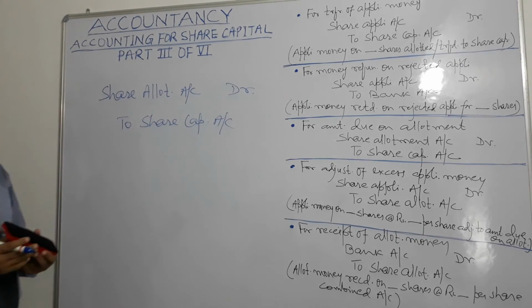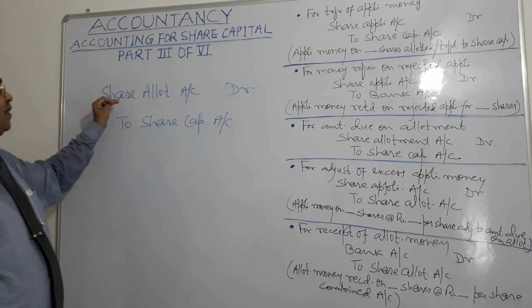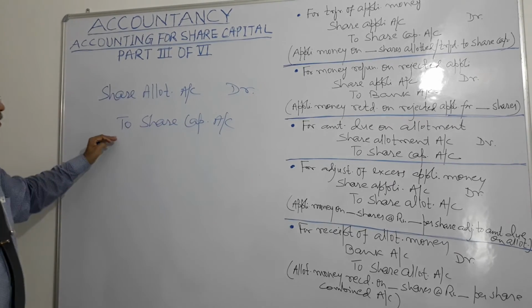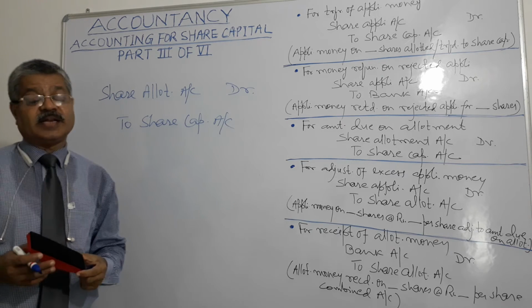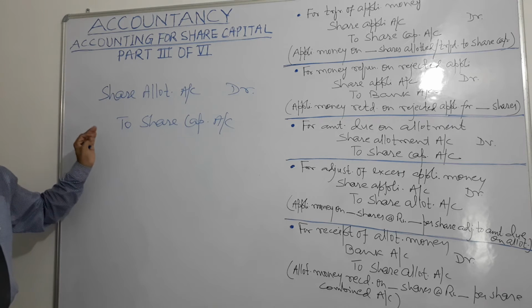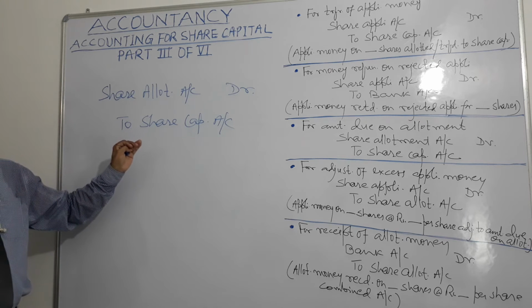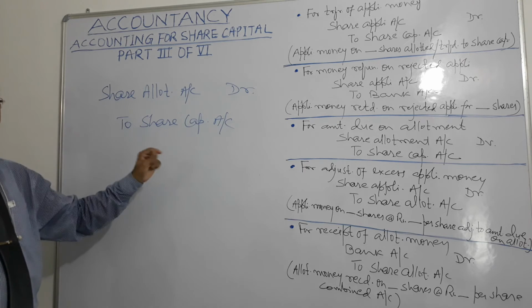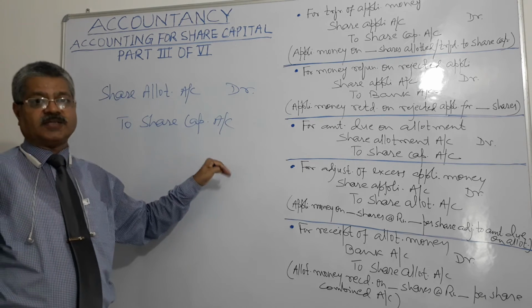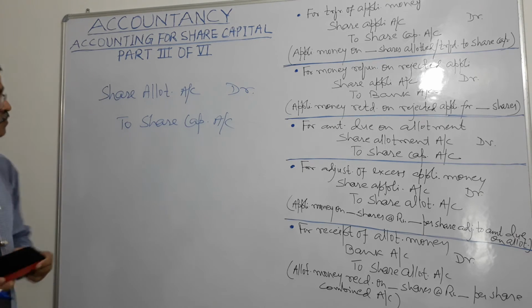This is at the stage of allotment. Debit share allotment account and the amount will be credited to share capital account, and the narration will be amount due on allotment of number of shares, at rupees whatever rate per share, right?